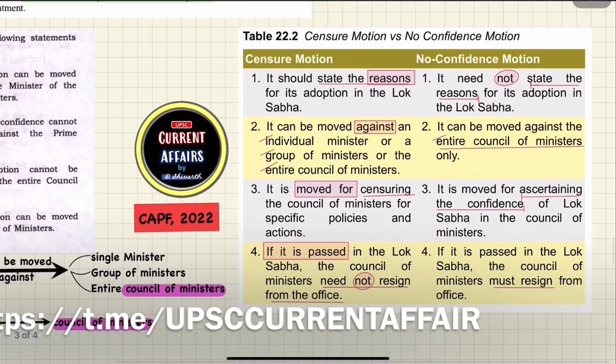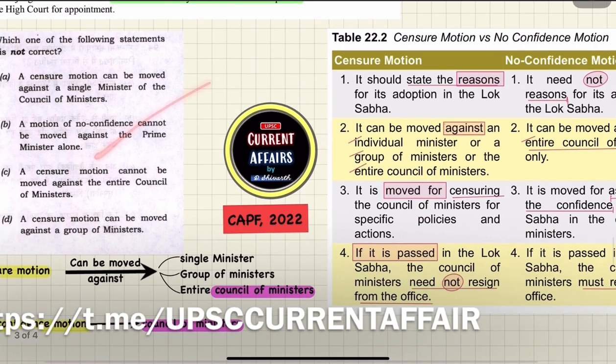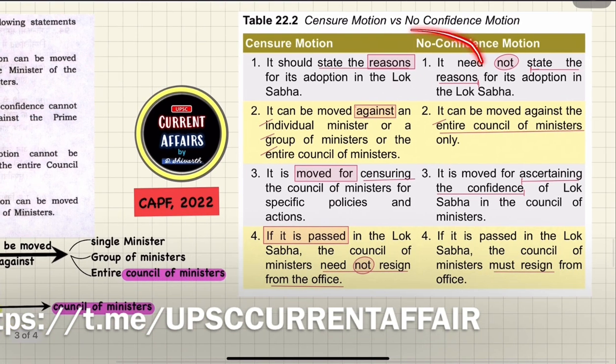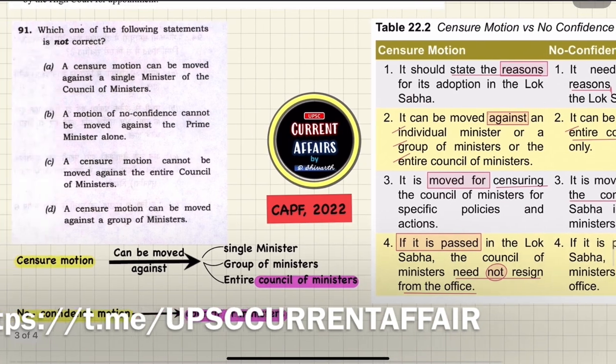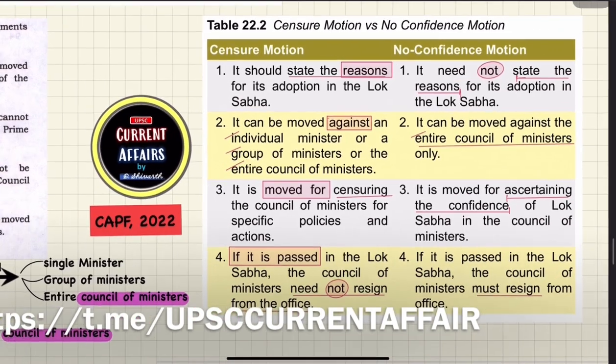In Laxmikanth, Table 22.2, the difference between censure motion and no confidence motion is mentioned. In this question it is asking about one difference. You revise all 4 differences between these two, so that if any question comes in UPSC CAC, you can solve it. So let's revise.